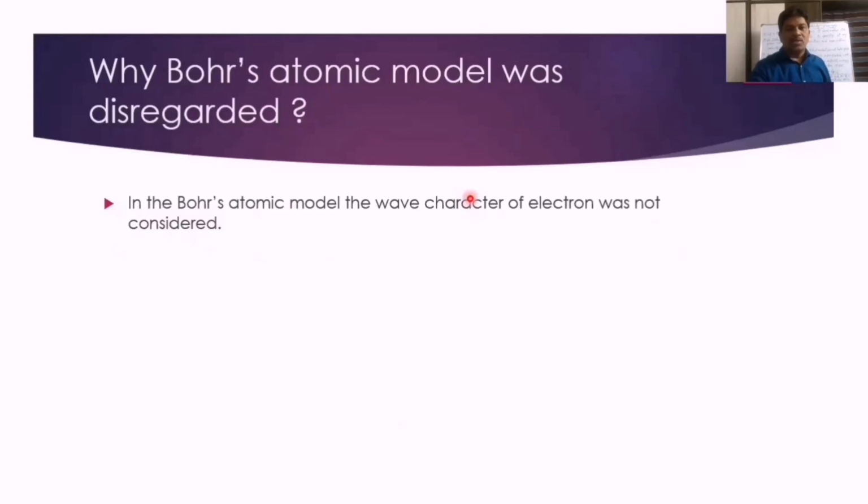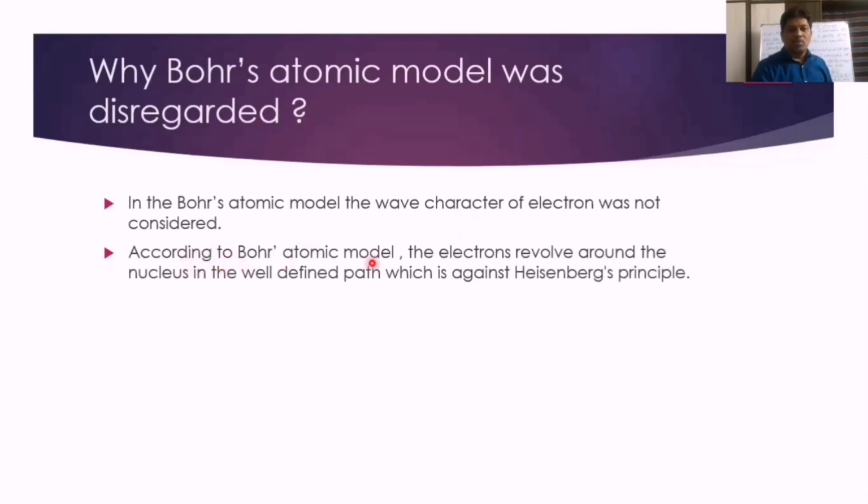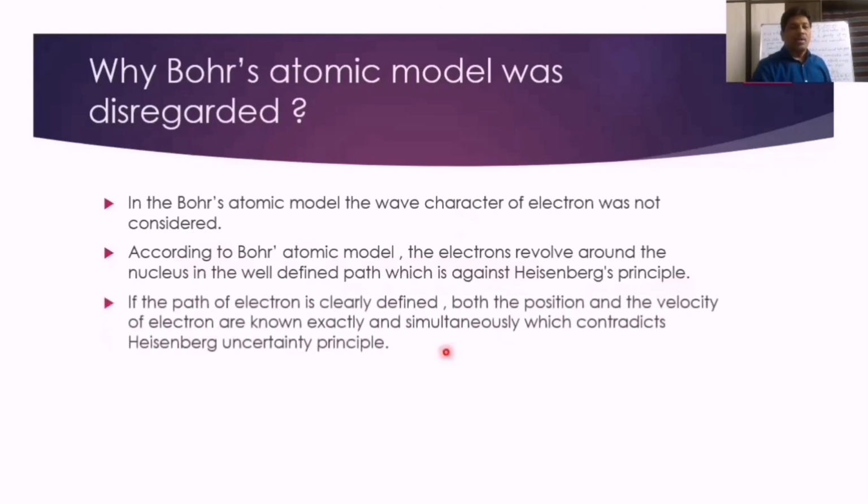And according to Heisenberg's concept, there is no orbit at all. Electrons do not belong to a particular orbit. That is Heisenberg's concept. And according to Bohr's atomic model, the electrons revolve around the nucleus in a well-defined path, which is against Heisenberg's uncertainty principle. If the path of the electron is clearly defined as per Bohr's model, both the position and velocity of the electron are known exactly and simultaneously, which contradicts